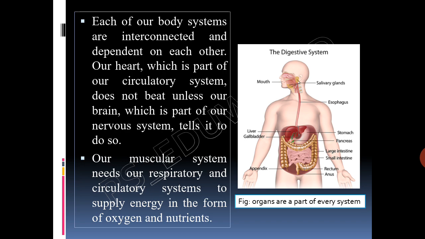Systems rarely work alone. All of the systems in an organism are interconnected, that is, they are dependent on one another. For example, our heart, which is part of our circulatory system, does not beat unless our brain, which is part of our nervous system, tells it to do so. Our muscular system needs our respiratory and circulatory systems to supply energy in the form of oxygen and nutrients.